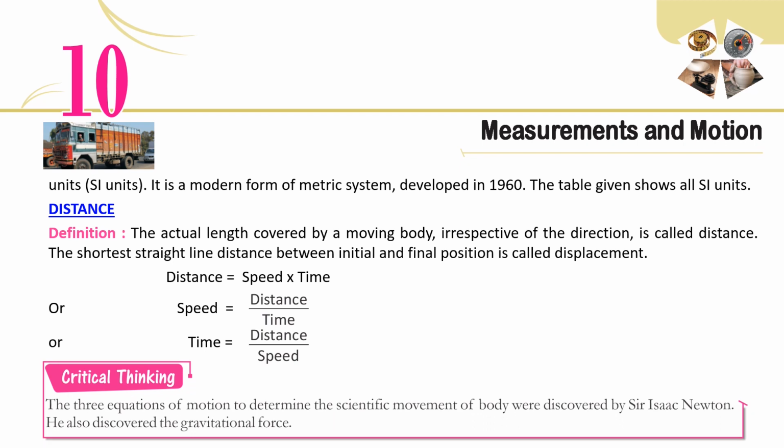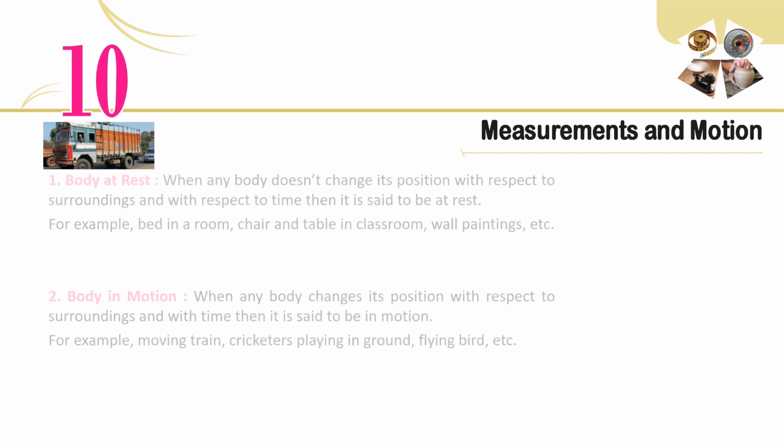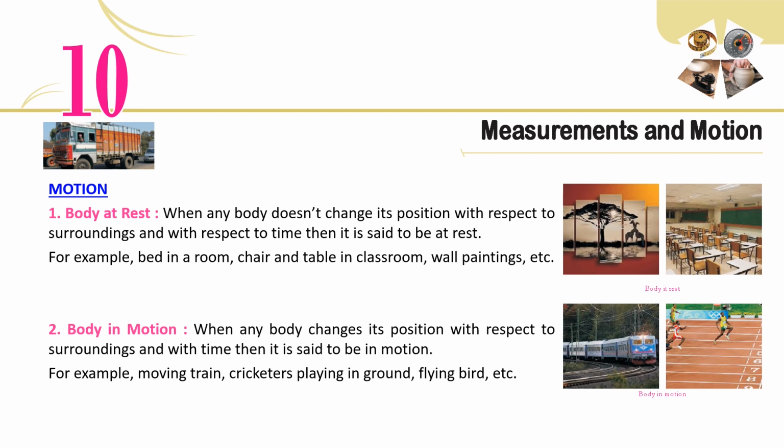Critical thinking: the 3 equations of motion to determine the scientific movement of a body were discovered by Sir Isaac Newton. He also discovered the gravitational force. Motion. 1. Body at rest. When any body doesn't change its position with respect to surroundings and with respect to time, it is said to be at rest. For example, a bed in a room, chair and table in a classroom, wall paintings, etc.